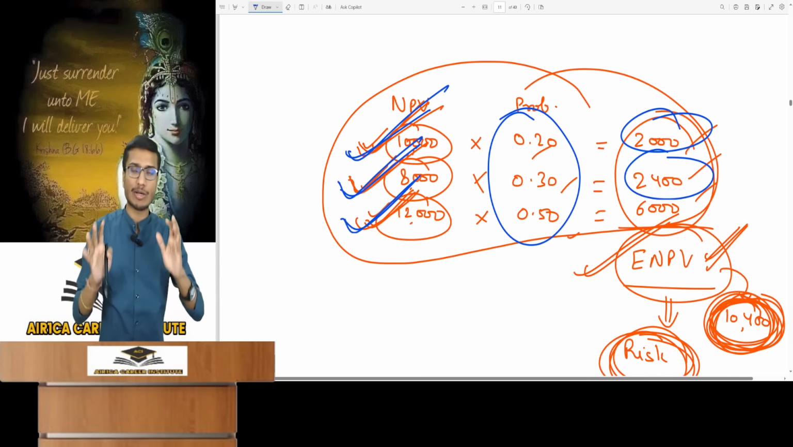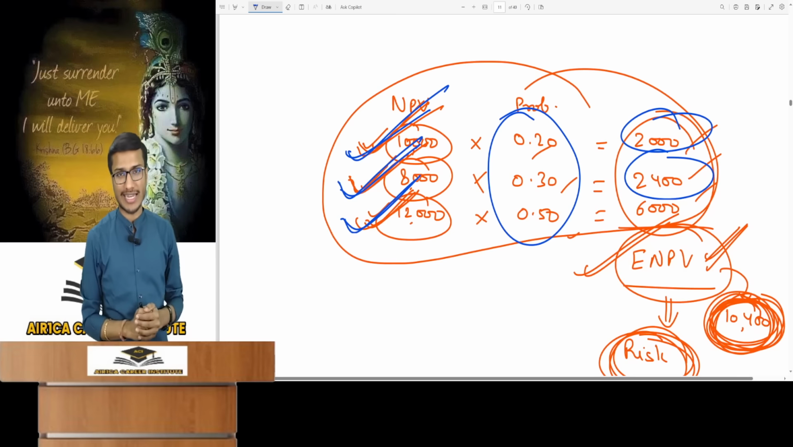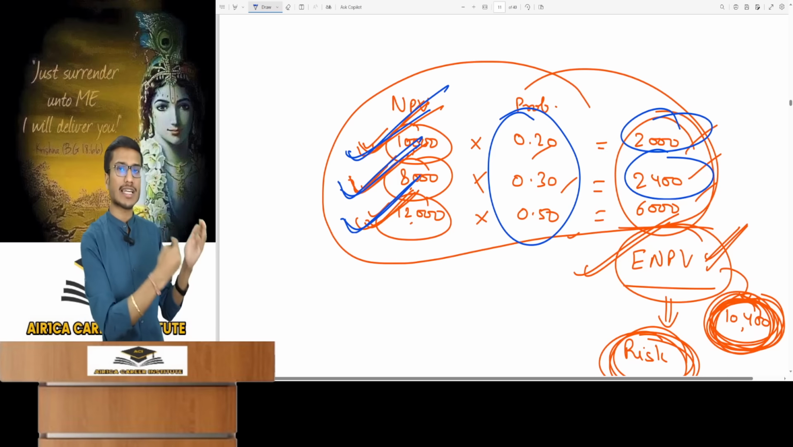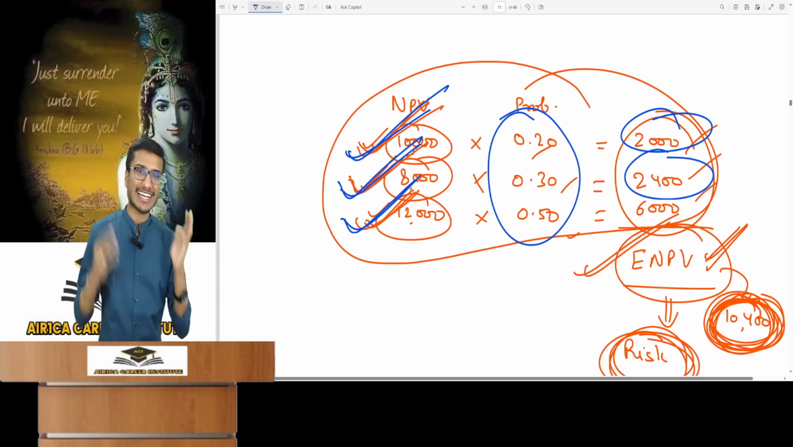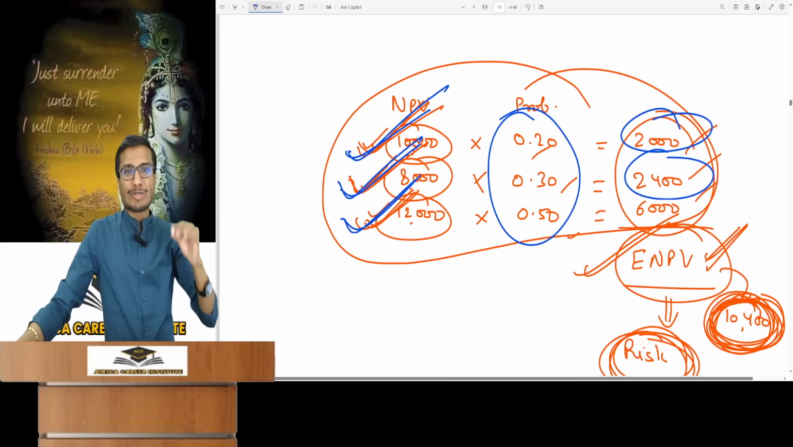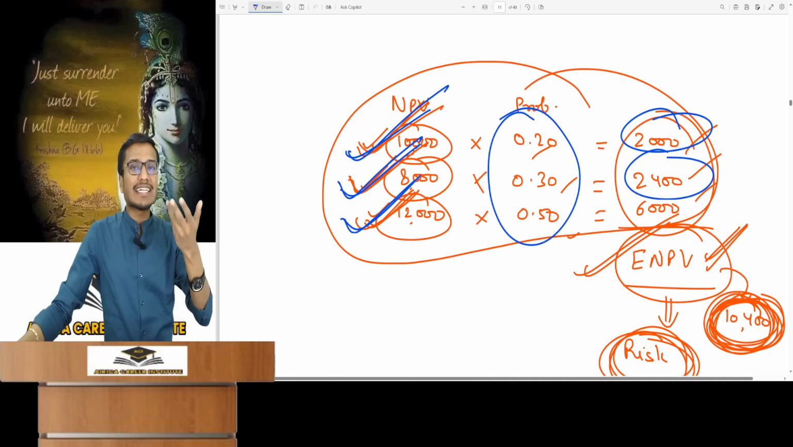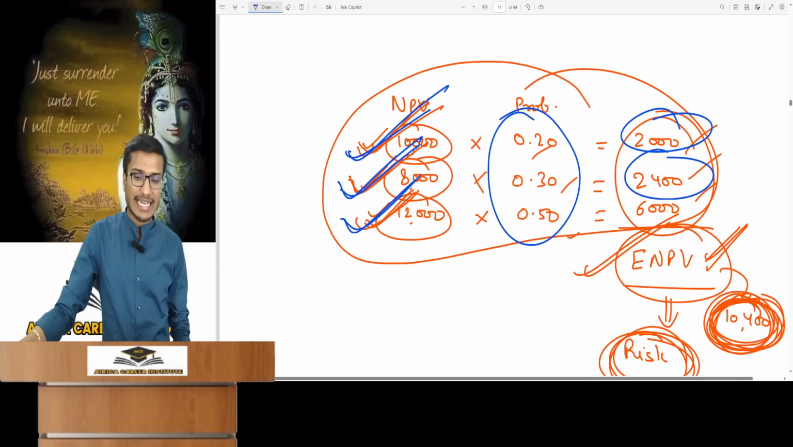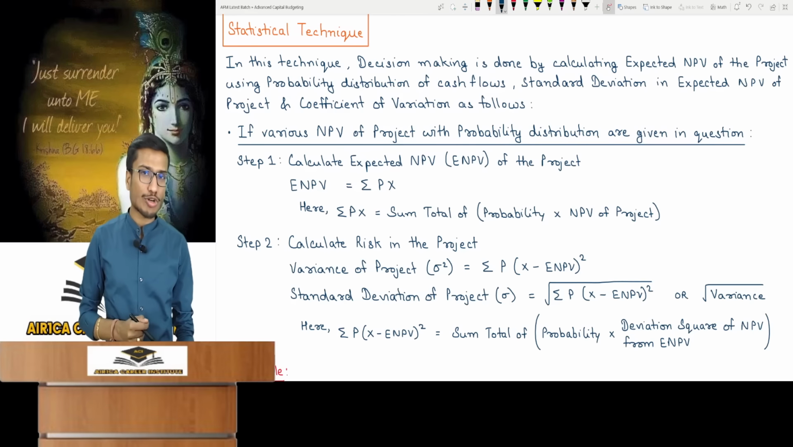So I won't go into much detail here. All references will be of the portfolio. That's why I said earlier that in this chapter, all references will somehow come from previous chapters. There are no special things in this chapter. Understood? So you will learn this. This is your statistics: calculating the expected NPV of the project using the probability distribution of cash flow.